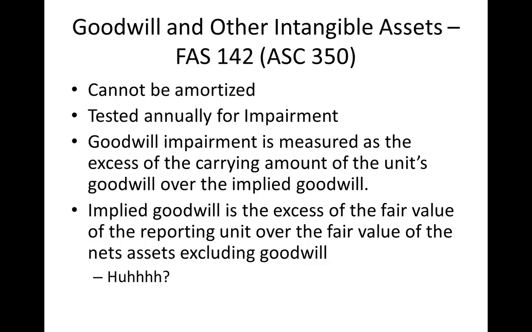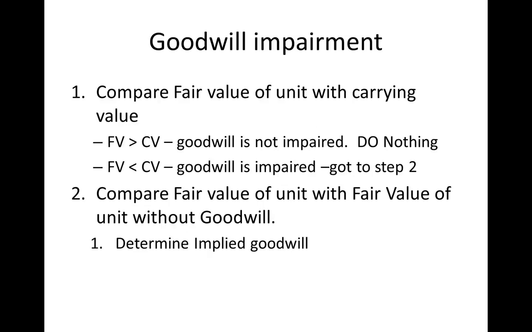Well, to test for impairment, we've got to go through a two-step process, and the textbook describes it pretty technically, and it leaves me with a big huh. So let's see how we can do it. We'll try to explain it a little easier so that when you test for Goodwill, you'll know what's going on. The first thing we're going to do is compare the fair value of the business unit with the carrying value. And this fair value is going to be the total value of the unit, and the carrying value will be whatever values are there.